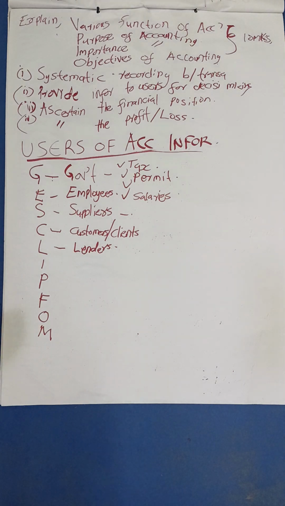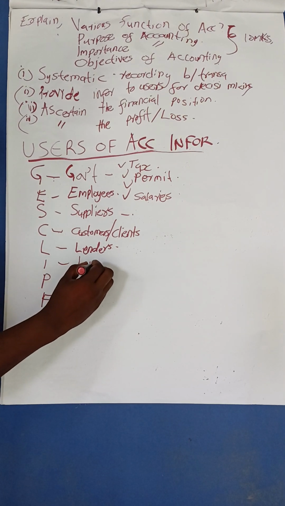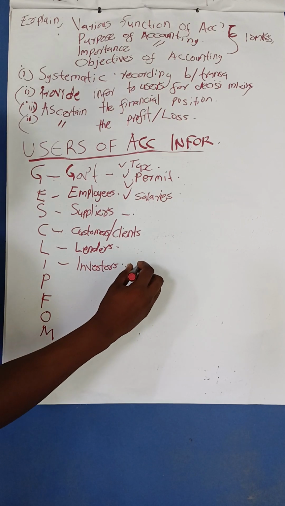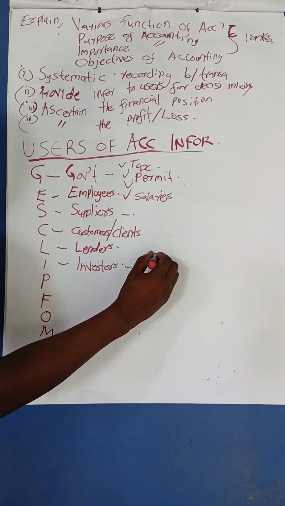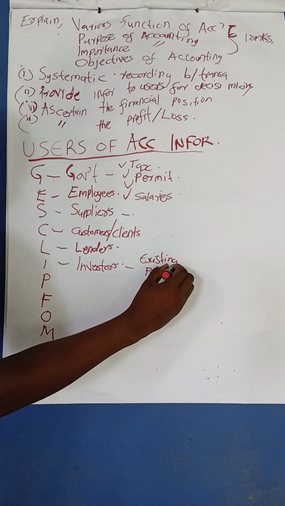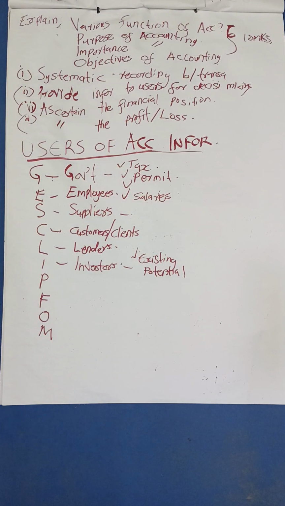Then we have the investors. Here we also know that we have potential investors and existing investors. Existing investors are those who have already invested in the business. They are interested in this accounting information so that they can tell if what they have invested is generating profit for them. If it is generating profit, they will be able to continue investing in the business. But if it's not generating any profit, they will be able to withdraw.